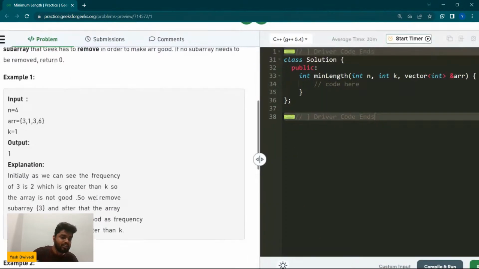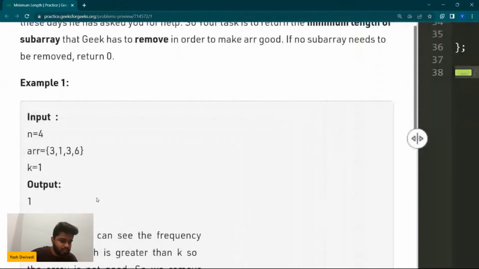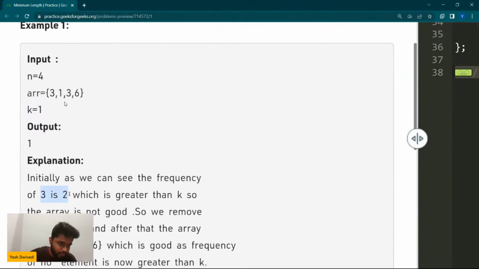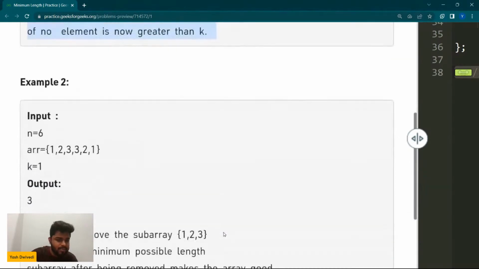In this case, you can see that 3 1 3 6 is given. The length of the subarray that needs to be removed is 1, because initially the frequency of 3 is 2, so we want to reduce its frequency. That is why we remove the 3. After that, the array becomes a good array.